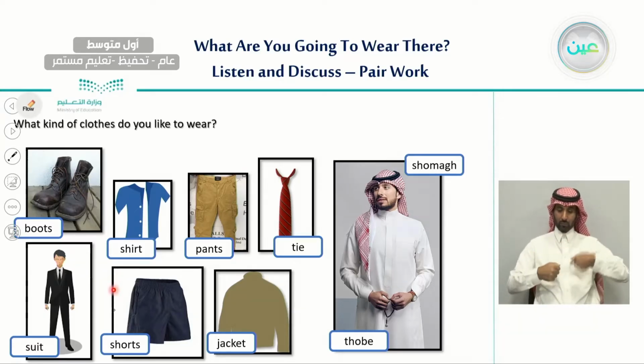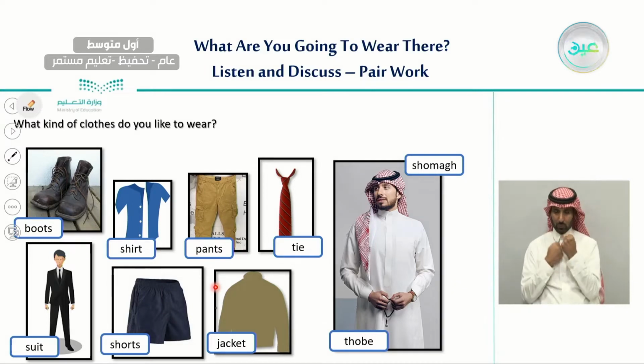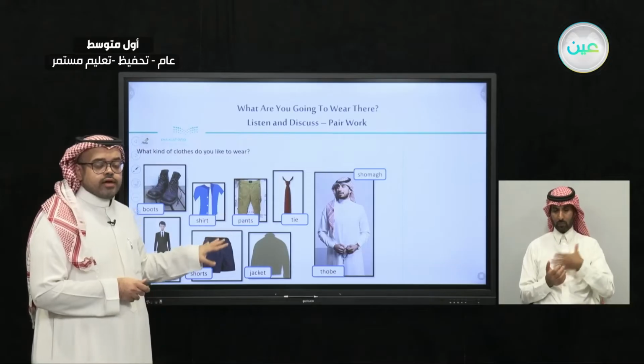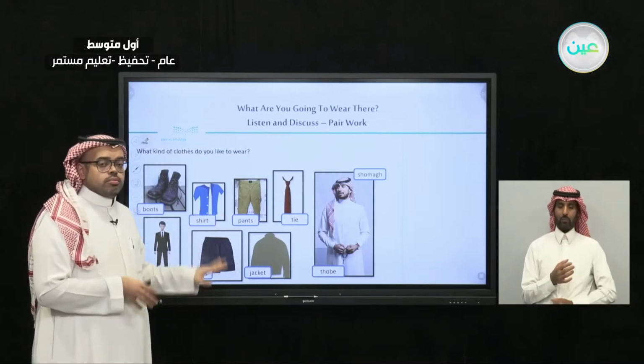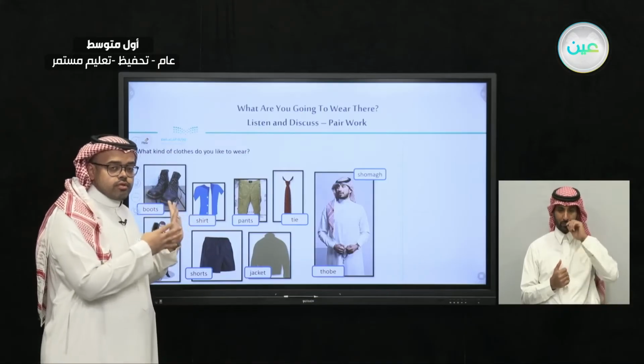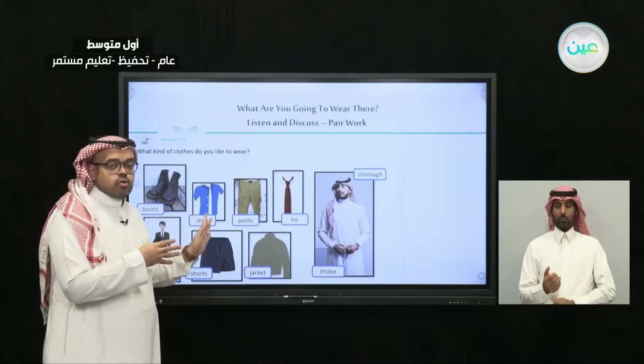Shorts, shorts. Jacket, jacket. ثوب, ثوب. شماغ, شماغ. So this is the first set of clothes that we have just said and repeated, and as we have agreed, these are the clothes that are special for men.